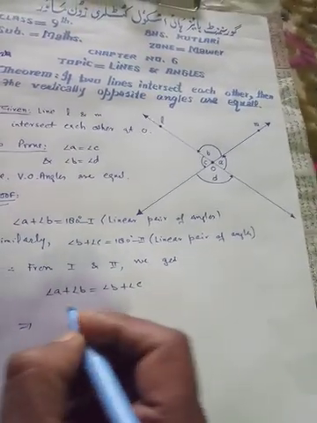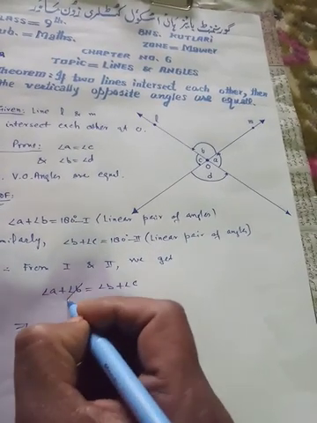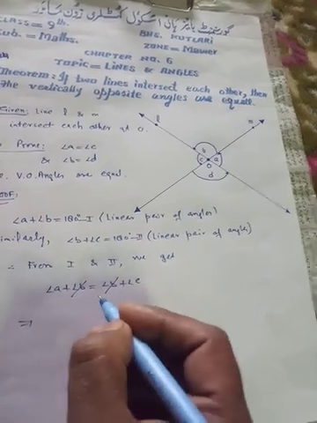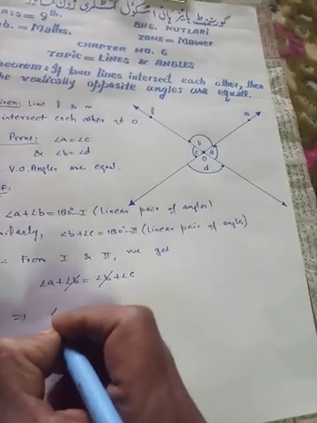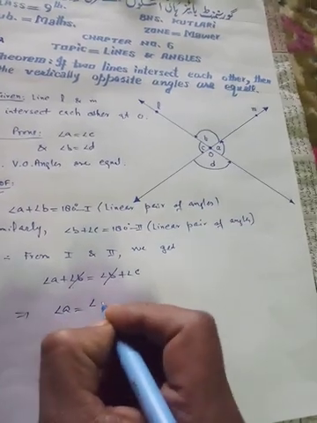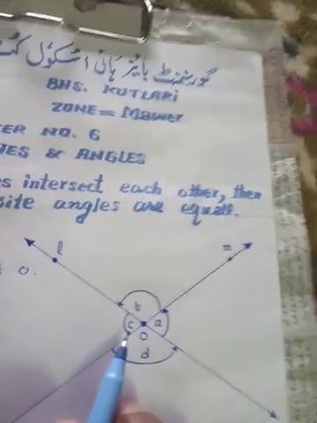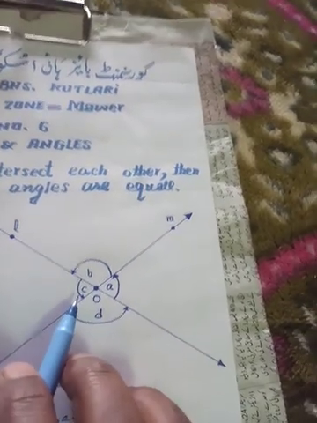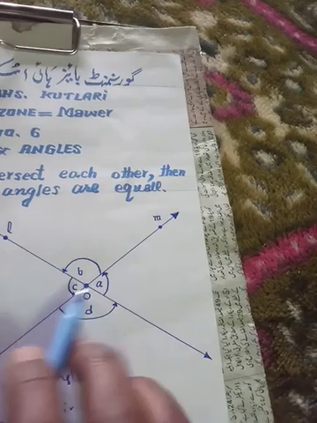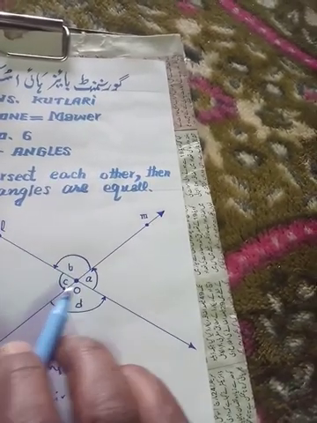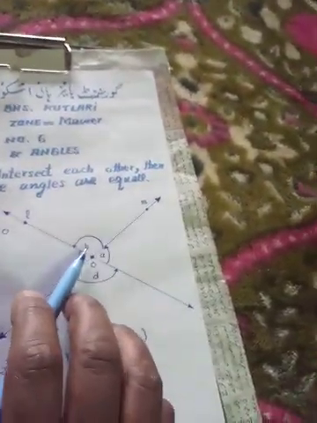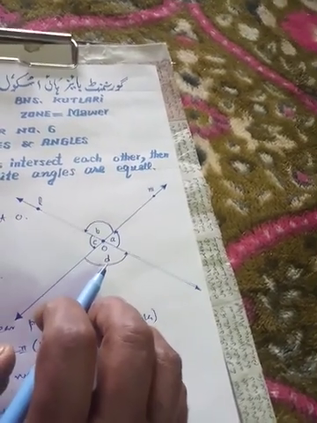Now here we see that angle B and angle B get cancelled. We get that angle A is equal to angle C. Since they are vertically opposite angles, we see here that vertically opposite angles are equal. We proved that angle A and angle C are equal, so the vertically opposite angles are equal to each other. Similarly, we can prove also angle B is equal to angle D.